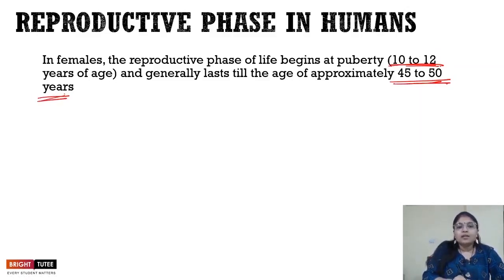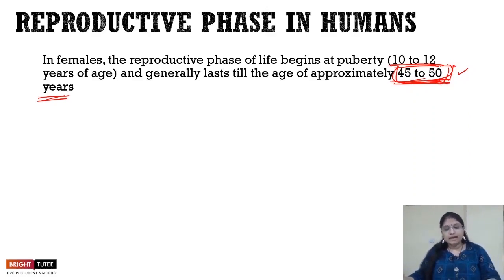Whereas in the case of males, this is not the case. In males, puberty begins at 10 to 12 or 11 to 12 years of age, but it lasts longer, right? So what we are going to talk about here is the reproductive phase in the case of females. When I'm saying that the reproductive phase is ending at 45 to 50 years, what is the reason? This is the age where females no longer have the capability of reproduction, right?